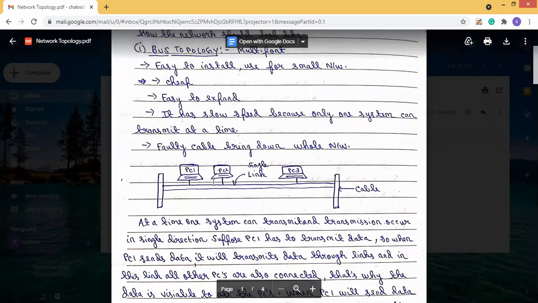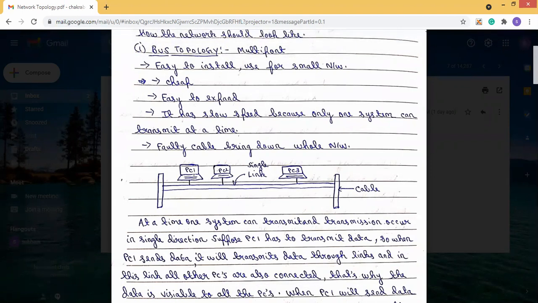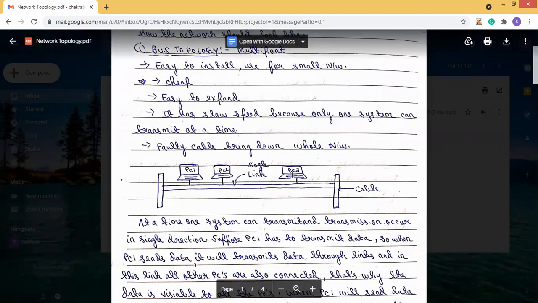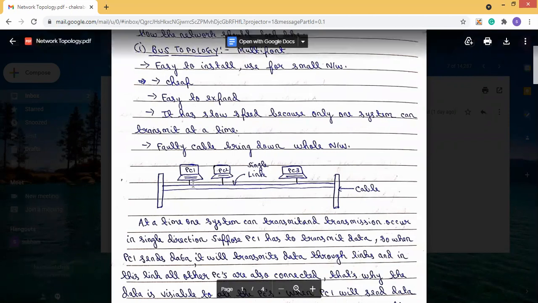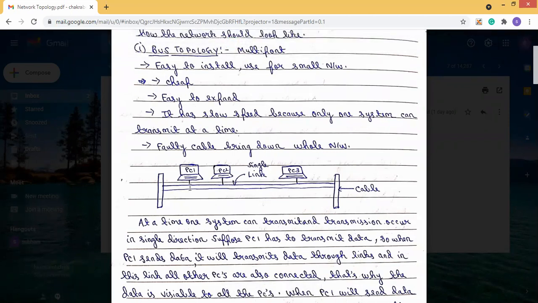Okay. So during the communication, PC1 will send the data with the destination address. We are considering that PC1 wants to communicate with PC3, so it sends the data with the destination address, and this address is of PC3. The data will travel and PC3 will sense the data and read it.